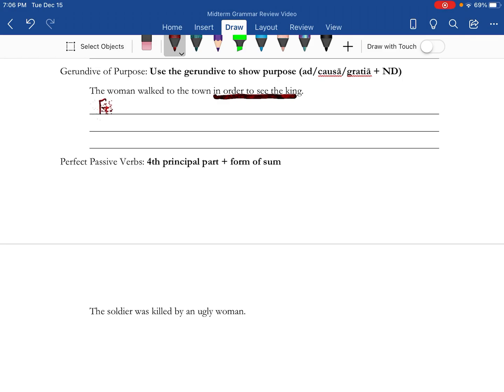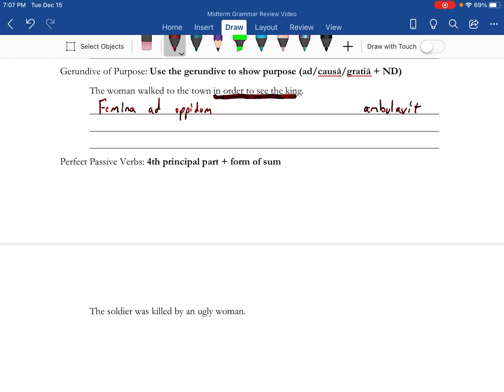So, the woman, and that's femina, a nominative singular, walked to town. Ad oppidum is to town, and then walked. Ambulavit is walked. It's perfect tense.